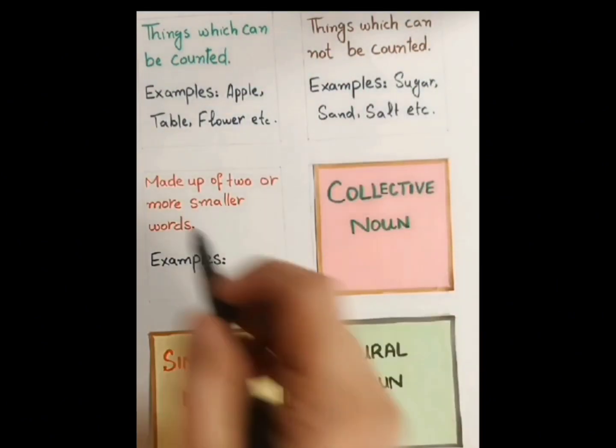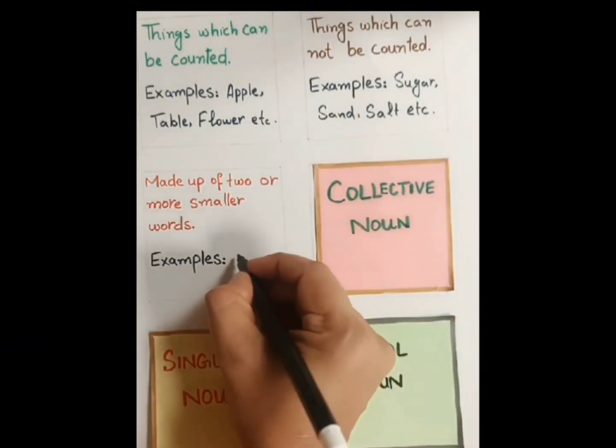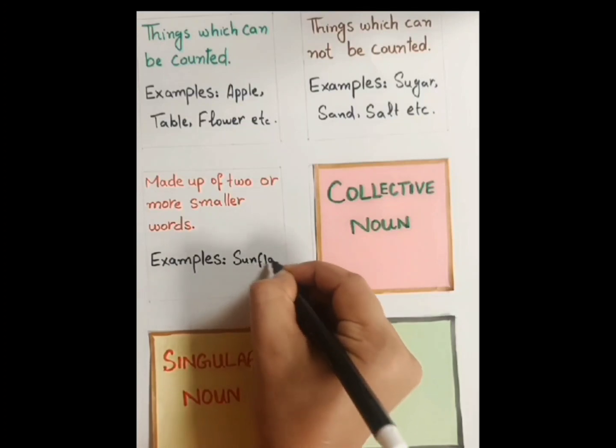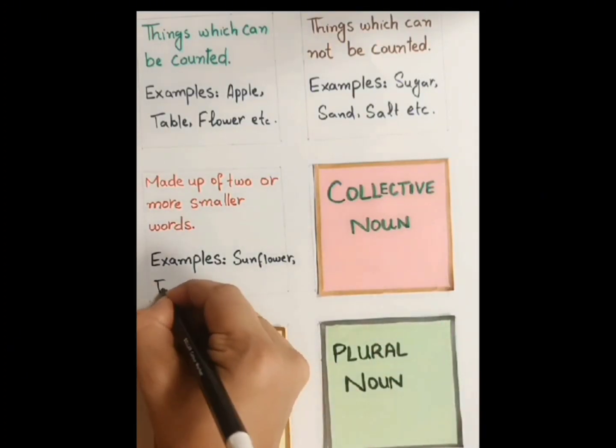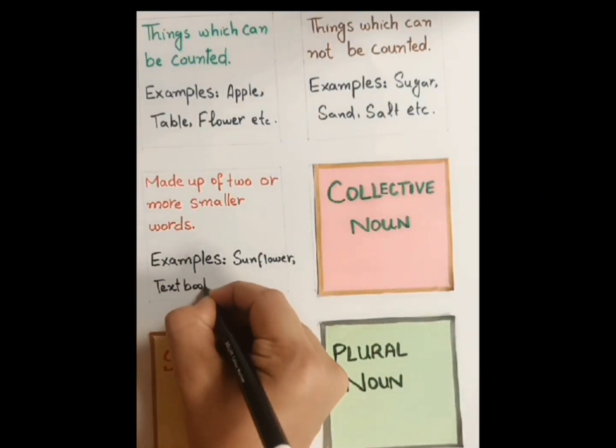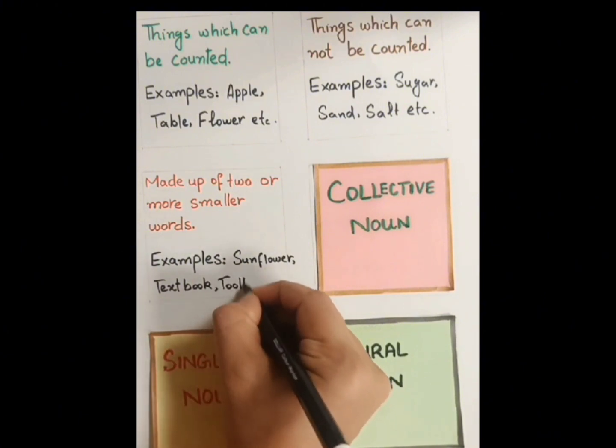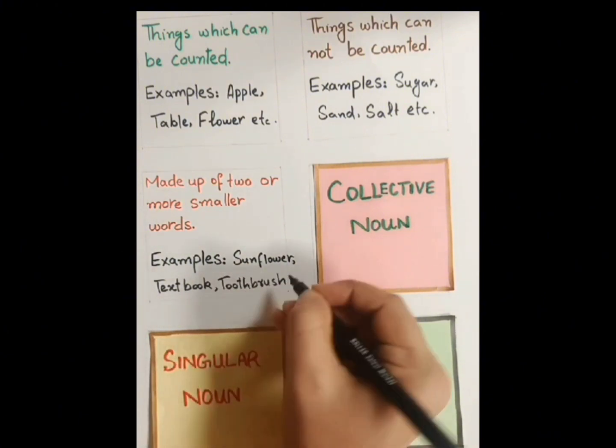The next is compound noun. Compound noun is made up of two or more smaller parts. For example, sunflower, textbook, and toothbrush.